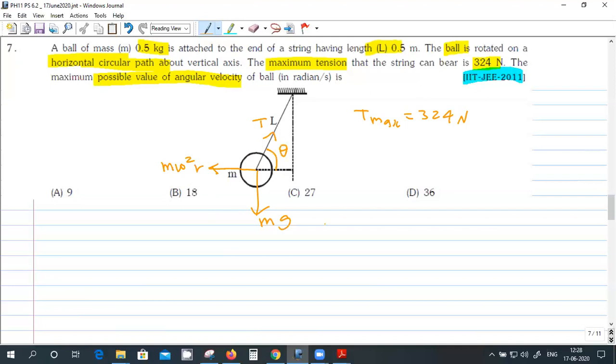Okay, so in this problem there are two unknowns, right? One is theta, and what is the other unknown? Omega, angular velocity. Yeah, and there will be two equations. What is the vertical equation? T sin theta equal to mg. From that you'll get sin theta, because T you assume as 324. It's a maximum tension condition, and the horizontal equation is T cos theta equal to m omega square r. From that you'll get omega. Got it? It's a straightforward question only. Okay, sir, I'll try this at home.